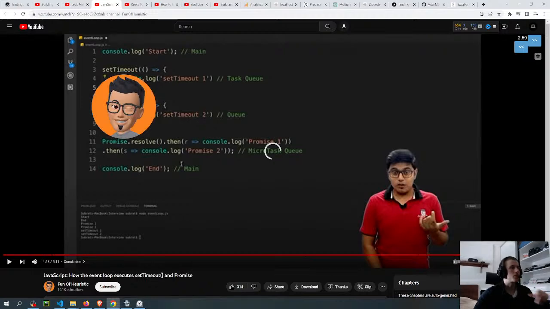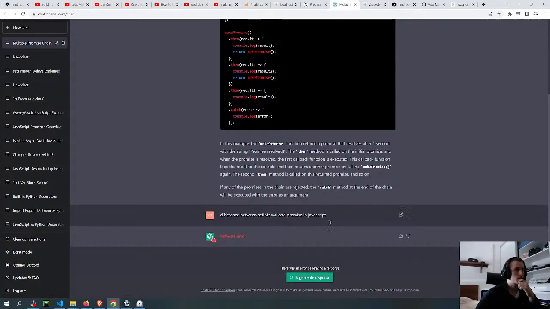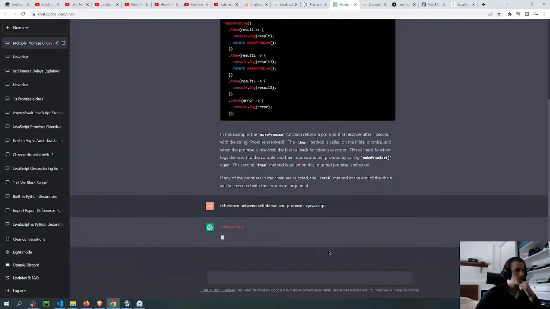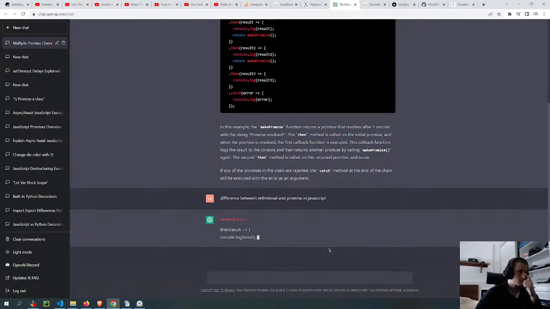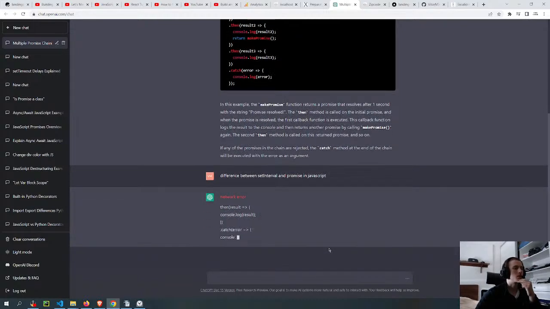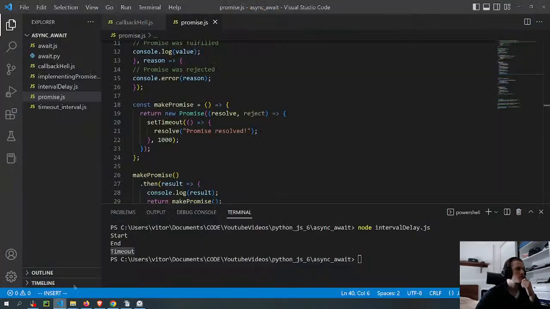I think I have to research this microtask thing as well, the differences between microtasks and callbacks. Probably mention that in the video as well.